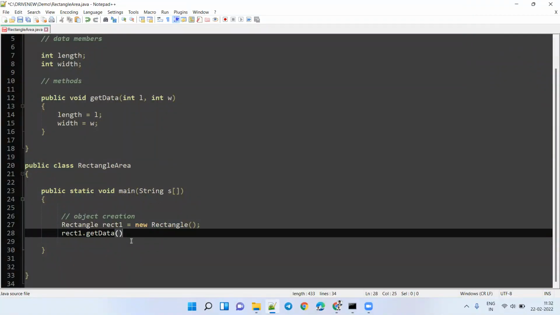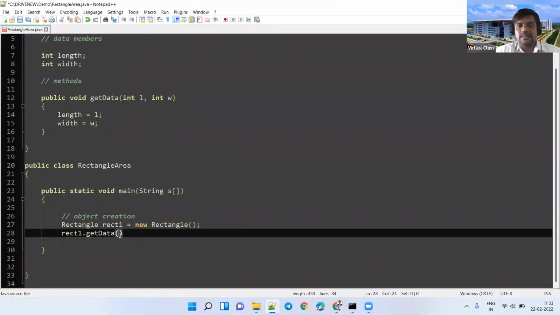In brackets, we can give the values. Yes, because we defined this method, it is taking 2 arguments. Definitely you have to pass arguments. If you don't pass arguments, the prototype won't match and the compiler throws an error, because getData is the method name and it takes 2 arguments.